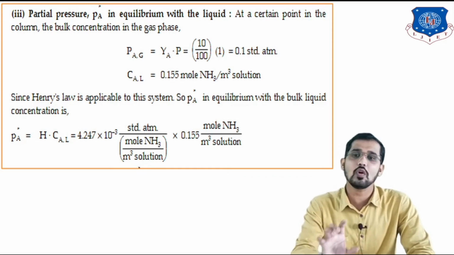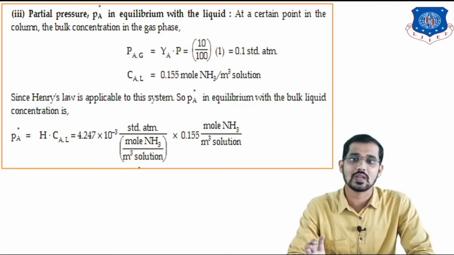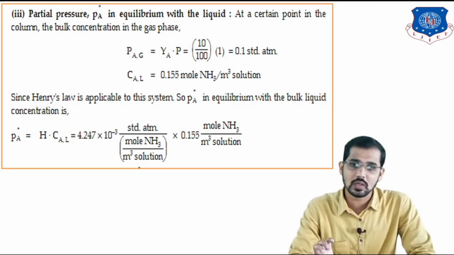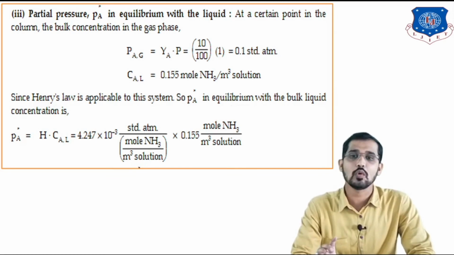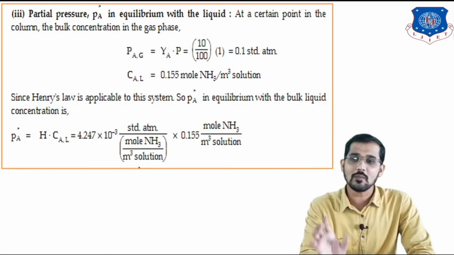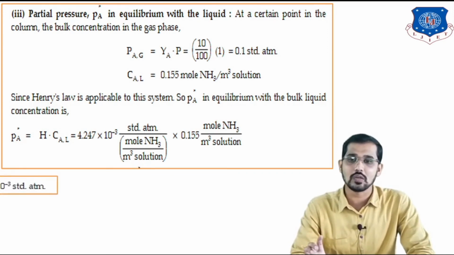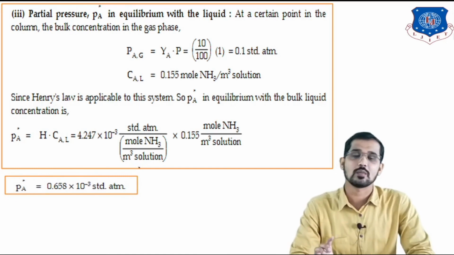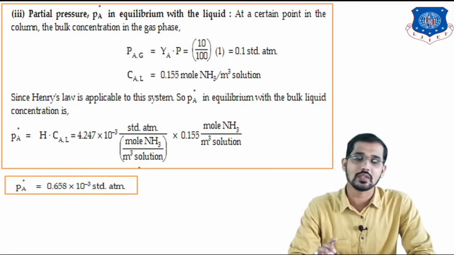Just put all these values, you will get 4.247 into 10 raised to minus 3. This value is nothing but the Henry's law constant, and into CAL, that is also given in our question, that is 0.155. After multiplying this Henry's law constant and CAL, you will get PA star is equal to 0.658 into 10 raised to minus 3 standard atmospheric pressure. So this is the calculation for the partial pressure in equilibrium with the liquid.